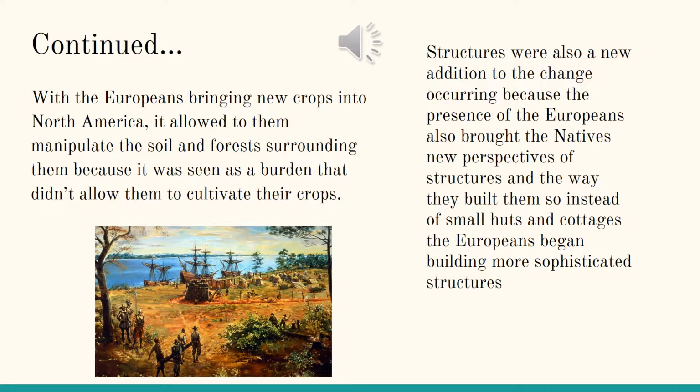Erosion was becoming an issue because of the constant cultivation of crops, and not only that, but deforestation was also becoming an issue in the environment because of the Europeans' desire to build their structures and settle in the New World.